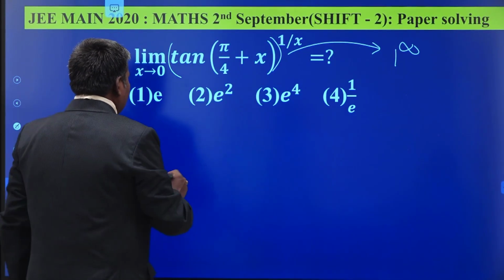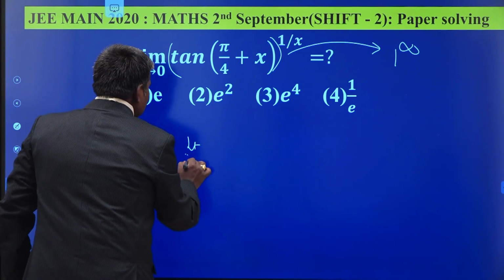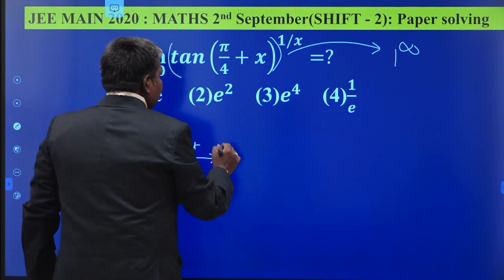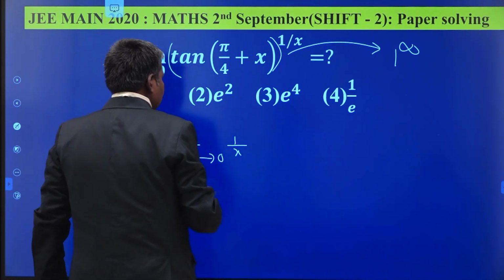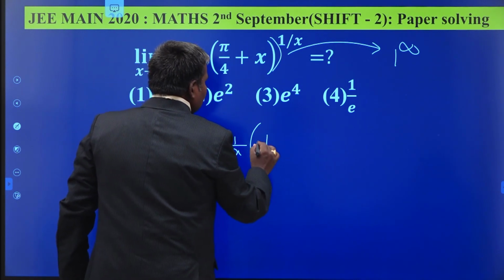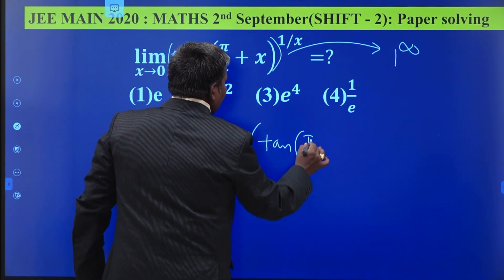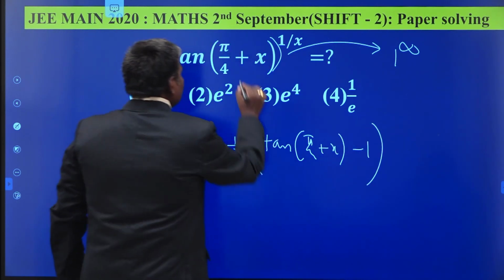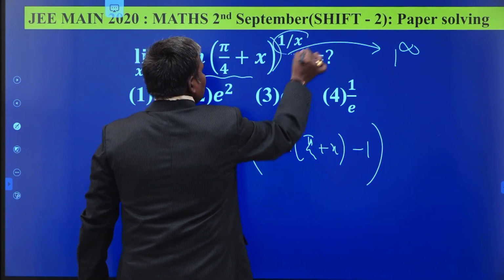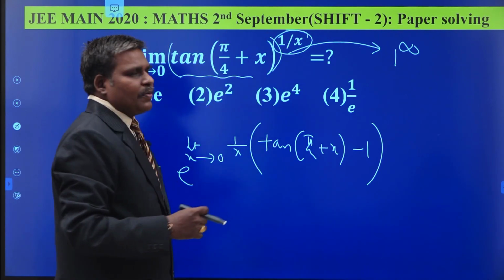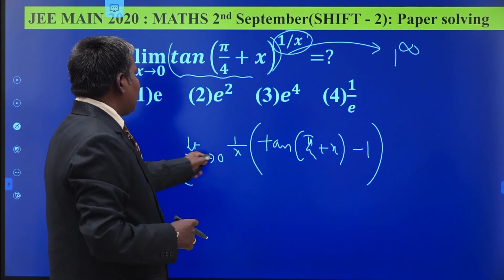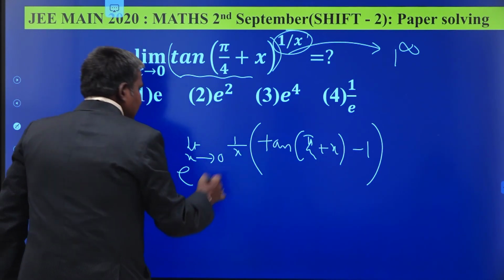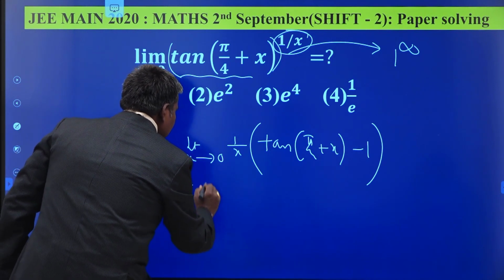What is the formula you have tried? e power limit x tends to 0, g of x into (f of x minus 1). So what is your g of x? 1 by x. What is your f of x? tan of (pi by 4 plus x). This is your f of x. This is your g of x. So the function is of the form f of x power g of x, e power limit x tends to 0, g of x into (f of x minus 1). So by simplifying this one, we obtain the required result.